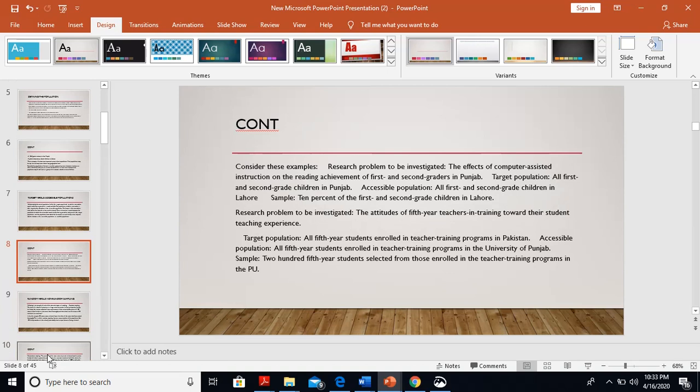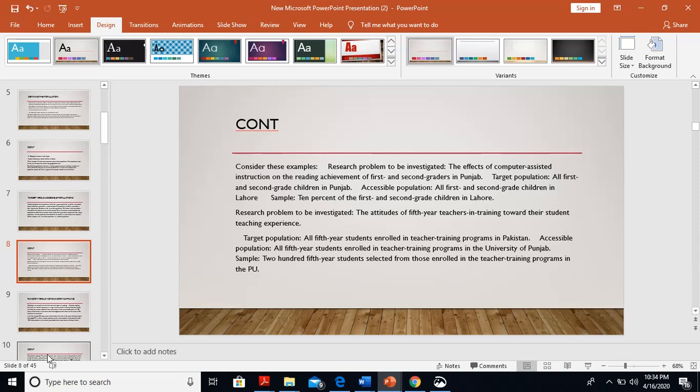Consider these examples. Research problem to be investigated: the effect of computer assisted instruction on the reading achievement of first and second graders in Punjab. Target population: all first and second grade children in Punjab. Accessible population: all first and second graders in Lahore. The sample might be 10% of the first and second grade children in Lahore.